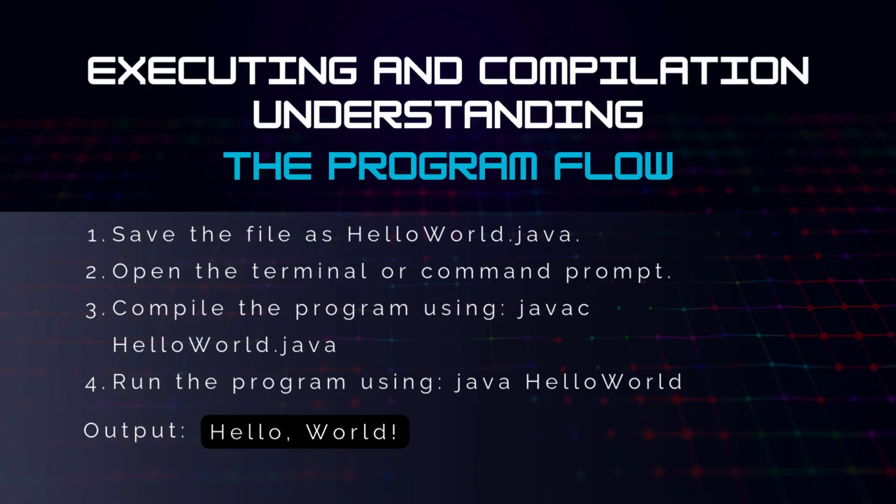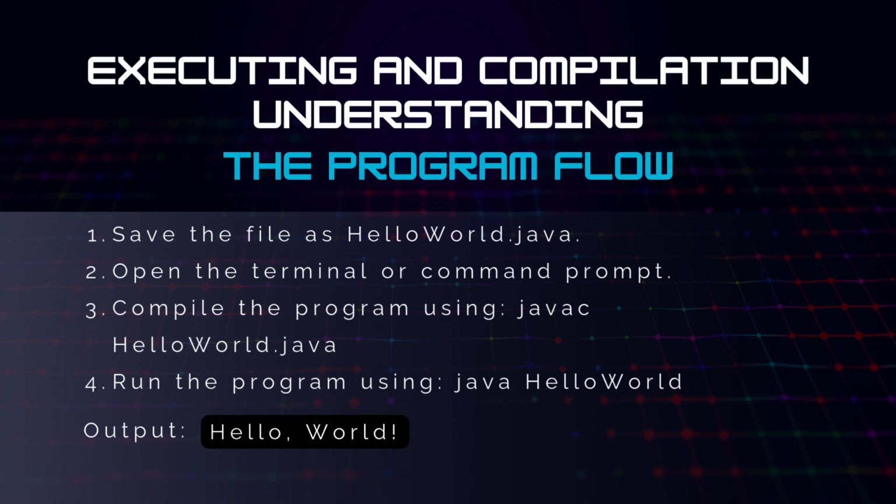Understanding compilation and execution. When we compile the Java file using javac, it translates the source code into bytecode, a .class file. This bytecode is platform independent and runs on the Java Virtual Machine, the JVM. When we run the program using java HelloWorld, the JVM executes the bytecode and prints the output.